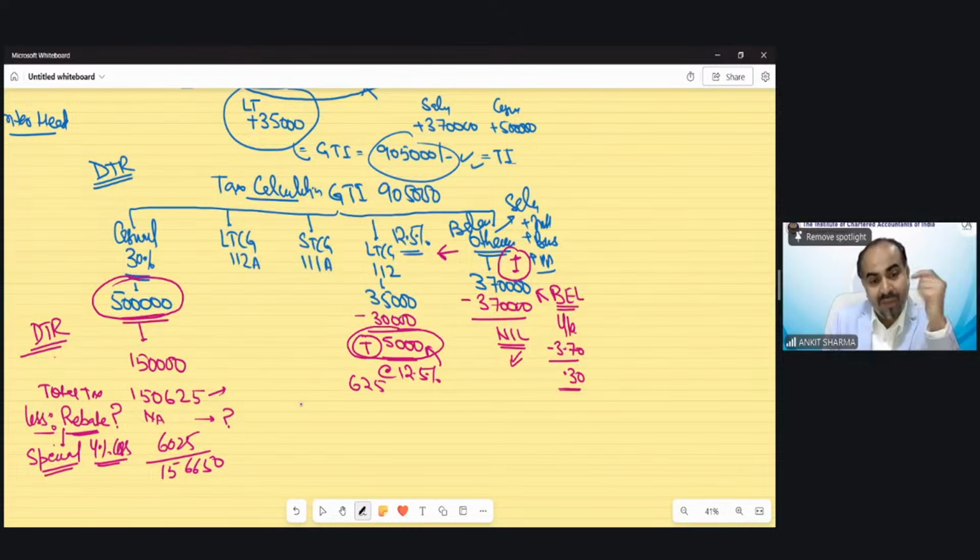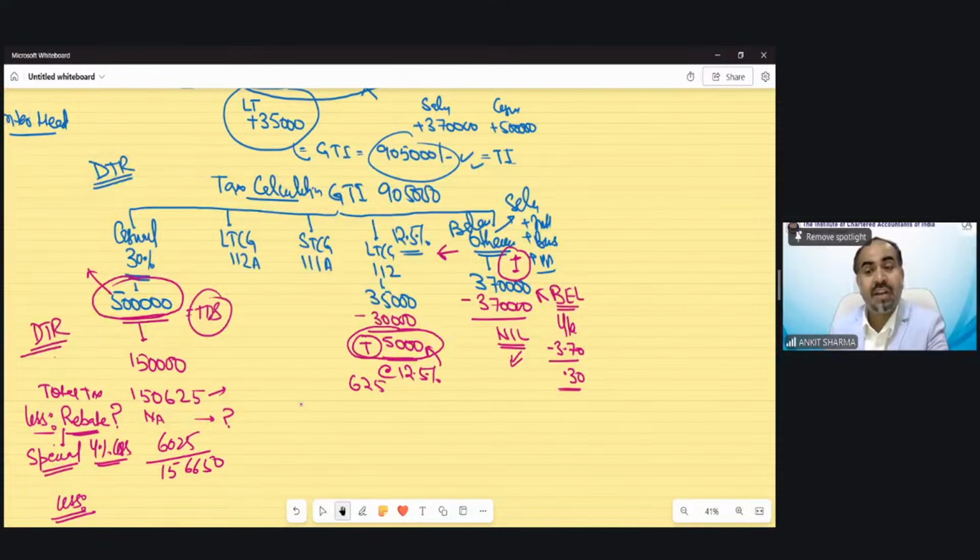Still something needs to be done, because when casual income has been given, we have to assume that TDS must have been deducted automatically. When there is any income given in the question on which TDS liability is there, you have to assume that TDS must have been deducted. So on casual income, what is the TDS rate, students?